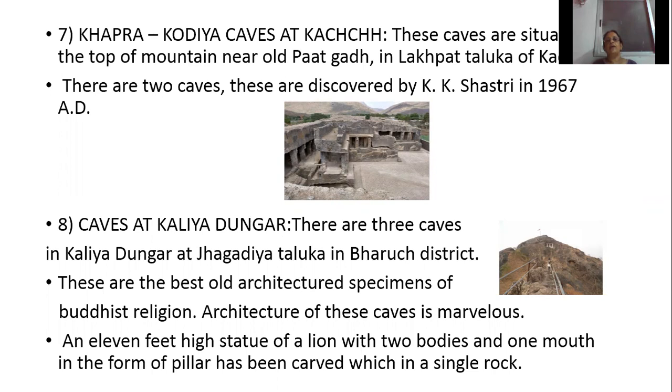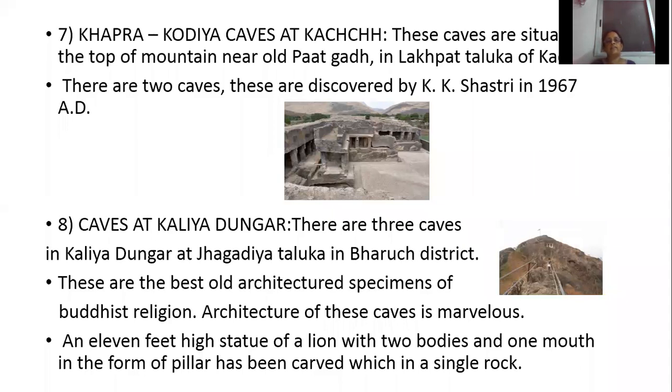How many caves were found? 2 caves were found, and who discovered them? K.K. Shastri, in 1967. So where is Kapra Kodia cave situated? It is situated at Old Patkad in Lakpat Taluka of Kutch. How many caves are there in Kapra Kodia caves? 2 caves are there. Who discovered these caves? They were discovered by K.K. Shastri in 1967.